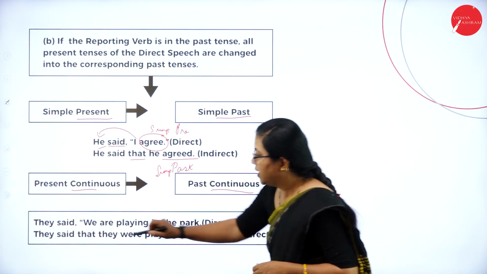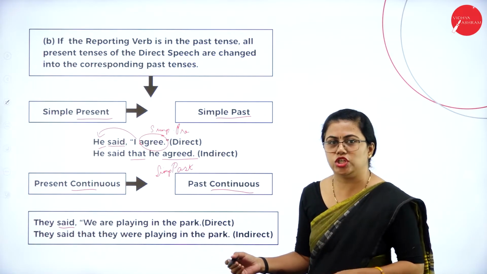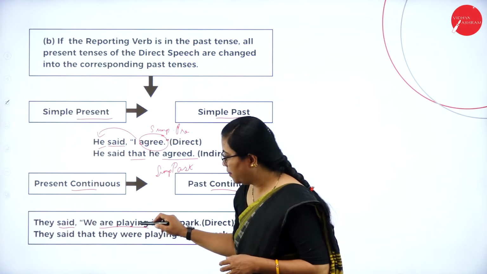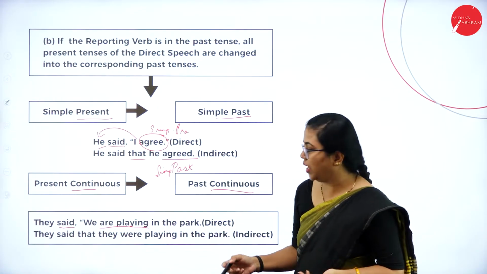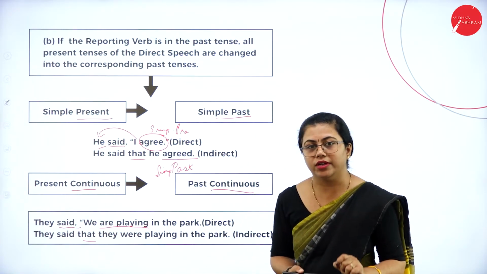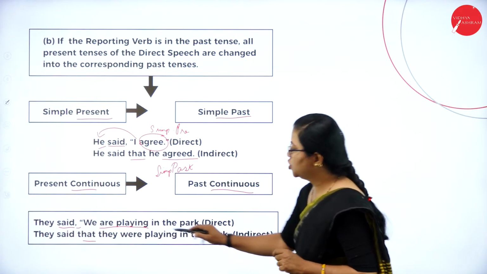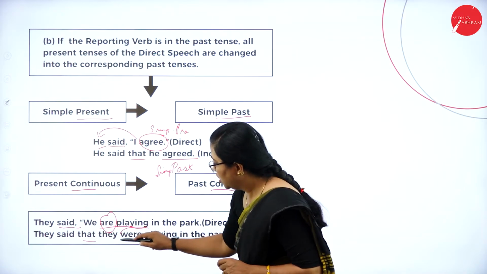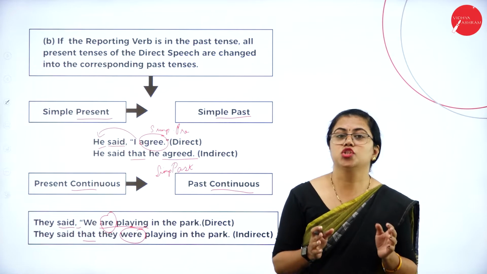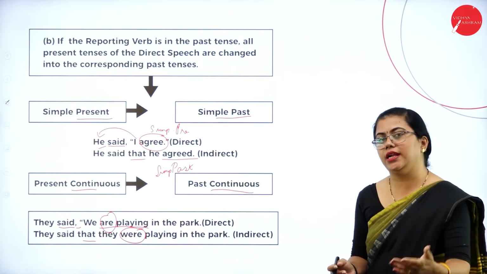How is it? He said, this is in simple past. Okay, this is in past tense, so the inside one will change. Fine. We are playing. Are is in present tense, and playing shows it is in continuous tense. So here they said that, so the comma is replaced by that, and you are removing the inverted commas. Then they were playing in the park. So are is changed to were, that is from present tense to past tense. Okay, so this is how you change from present continuous to past continuous in indirect speech.